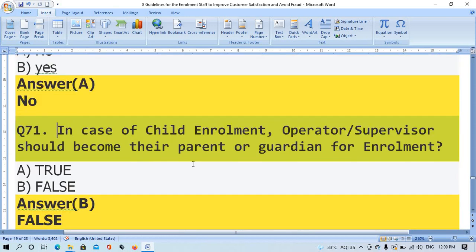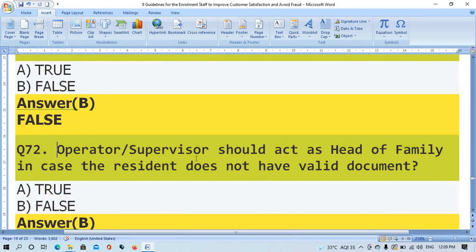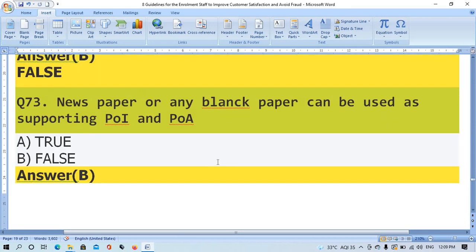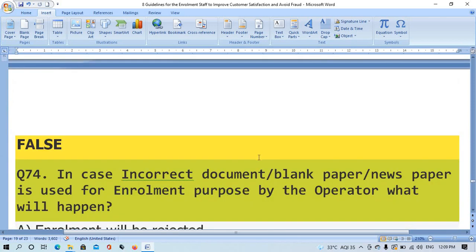Question number 71. In case of child enrollment, operator/supervisor should become their parent or guardian for enrollment. The right answer is option B, false. Question number 72. Operator/supervisor should act as a head of family in case the resident does not have a valid document. The right answer is option B, false. Question number 73. Newspaper or any blank paper can be used as supporting POI and POA. The right answer is false.